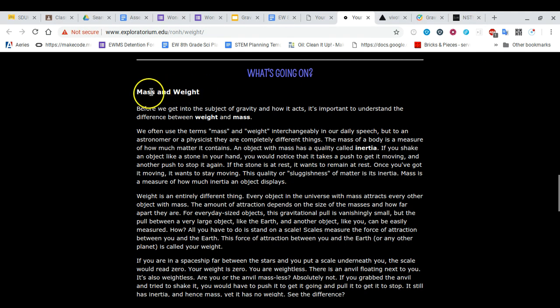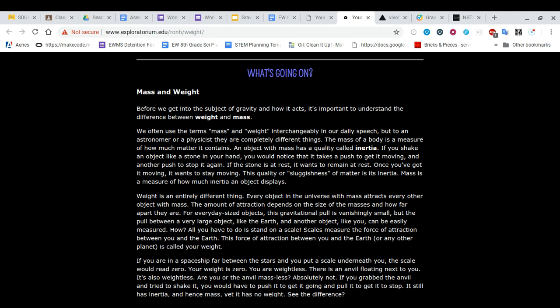Mass and weight. Before we get into the subject of gravity and how it acts, it's important to understand the difference between weight and mass. We often use the terms mass and weight interchangeably. That means we substitute them for each other, even if they're not really things that we could swap. We often use the terms mass and weight interchangeably in our daily speech, but to an astronomer or a physicist, they are completely different things.